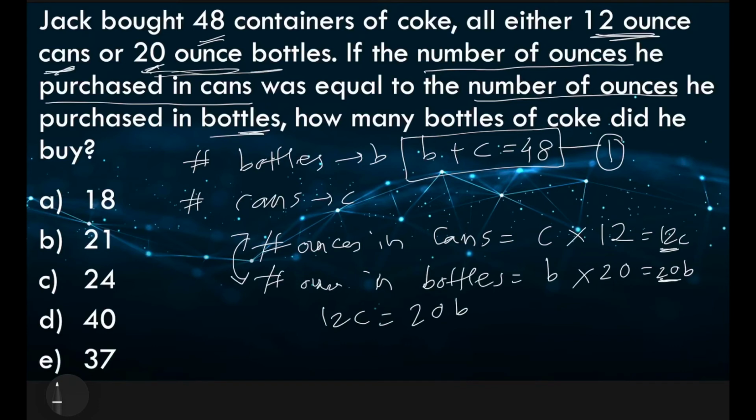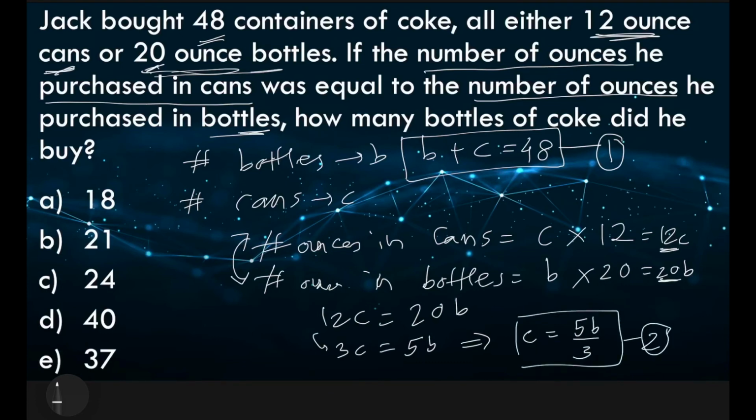So let us divide both sides by 4. That leaves us with 3C is equal to 5B, or let's simply say that C is equal to 5B by 3. Let us call this equation 2. Now let us look at equation 1 that we have already derived. Let us put the value of C as 5B by 3 in equation number 1. So we have B plus C, and what is C? 5B by 3 according to equation number 2. So B plus 5B by 3 is equal to 48.